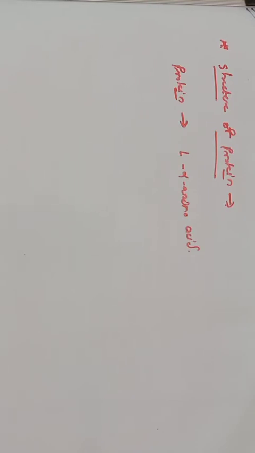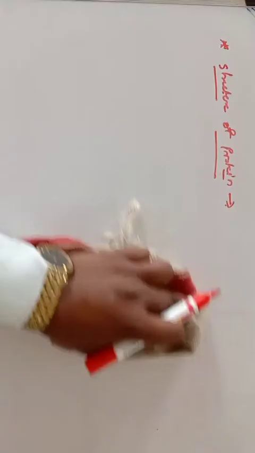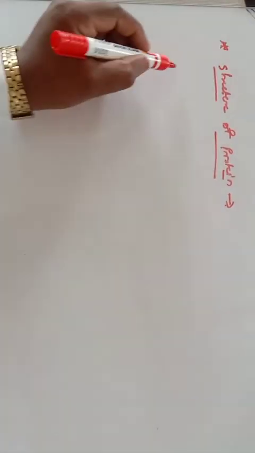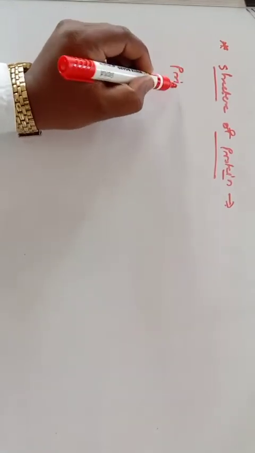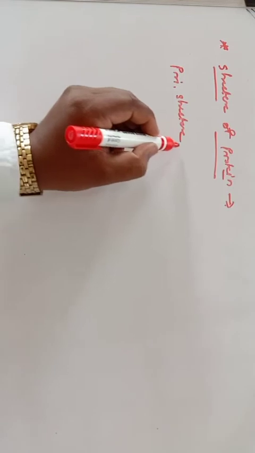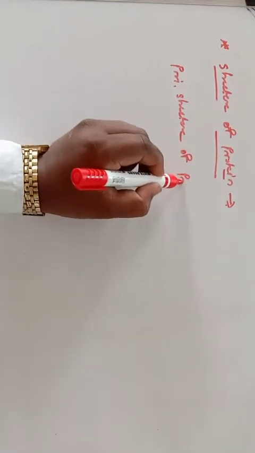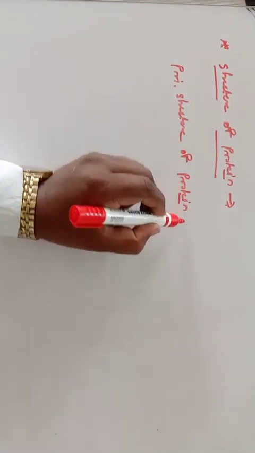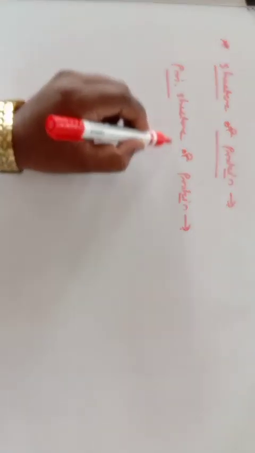In this lecture we are interested in the primary structure of the protein. So let us discuss the first one, the primary structure of protein.